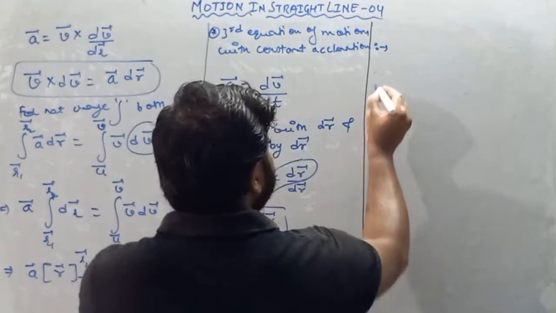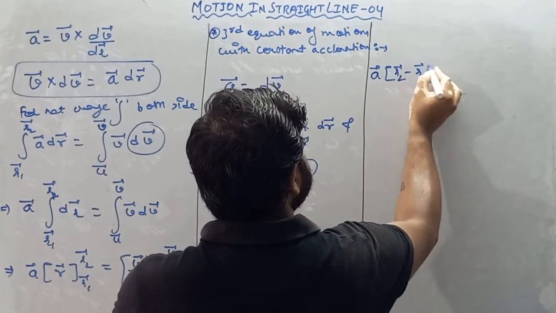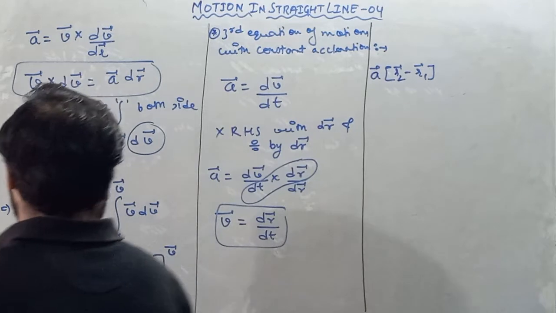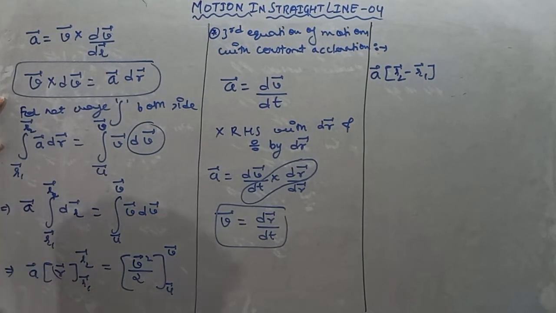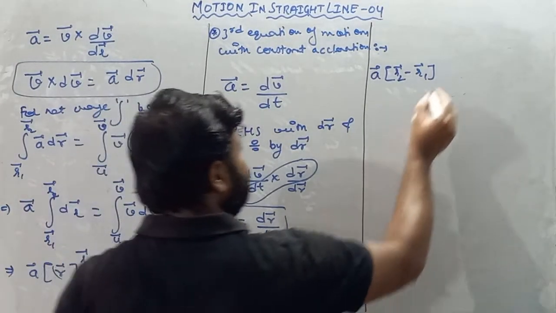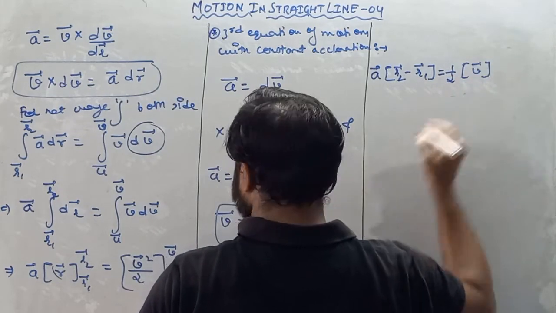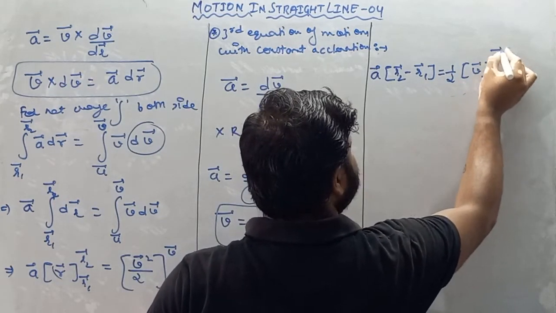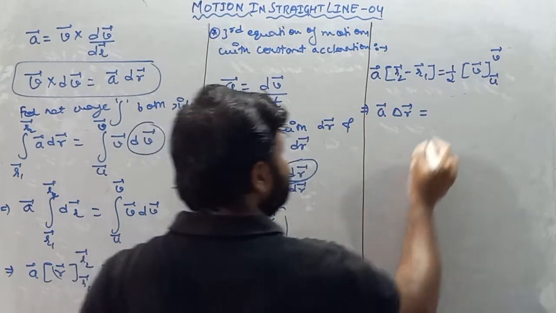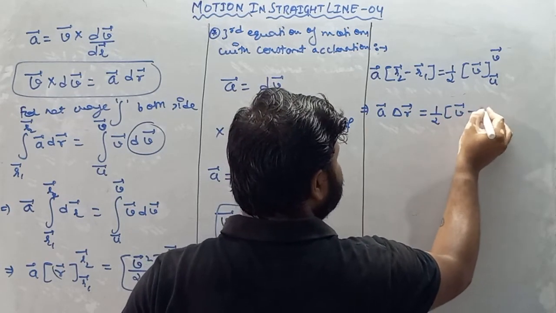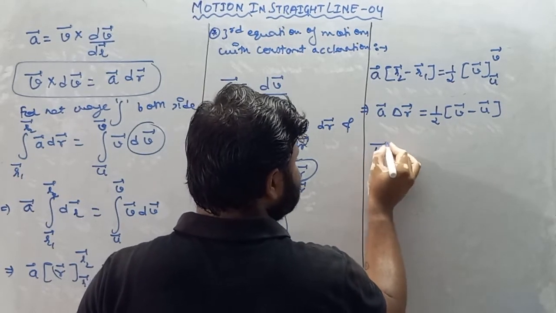So we'll get a vector into upper limit r2 vector minus lower limit r1 vector, is equal to half, taken outside, v vector with limit u vector to v vector. This is equal to the change in position vector, which is equal to half, upper limit minus lower limit.